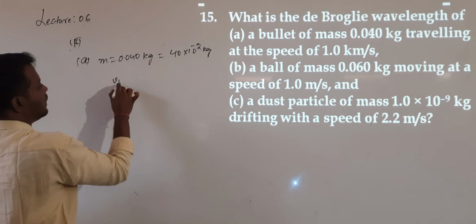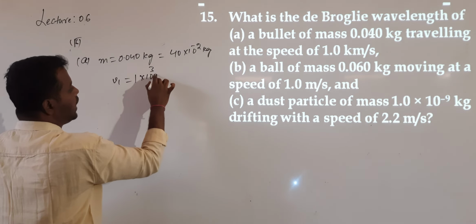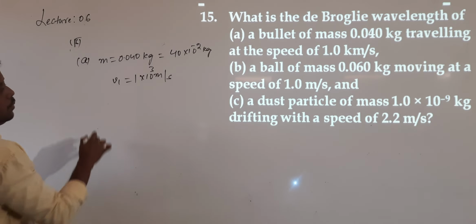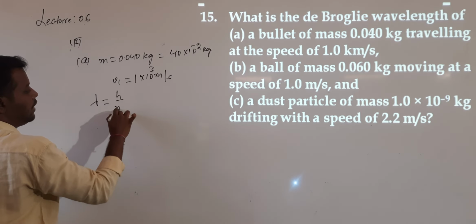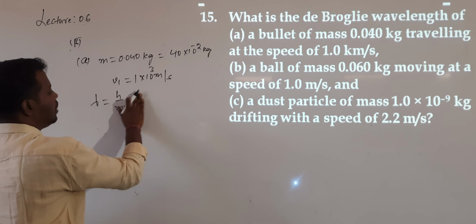Speed value is given as 1 kilometer per second, 1 into 10 to the power of 3 meters per second. What they are asking us to calculate is the de Broglie wavelength. So lambda is equal to h divided by mv. All values are known.